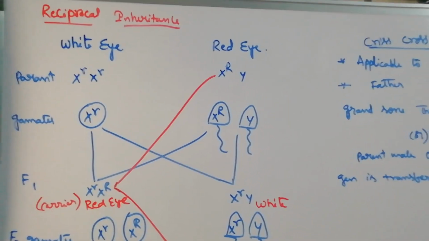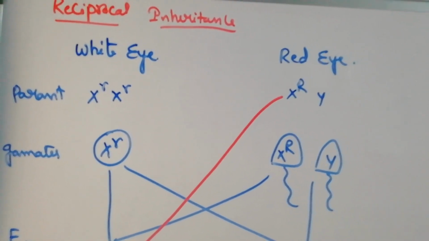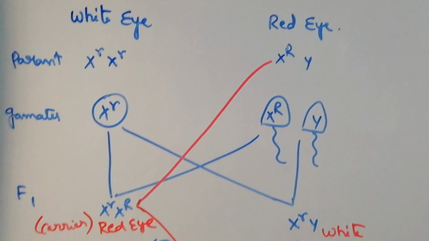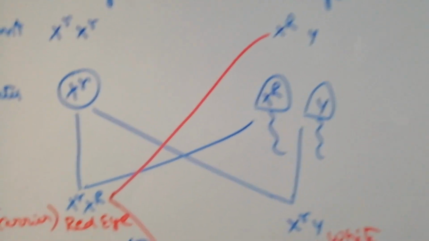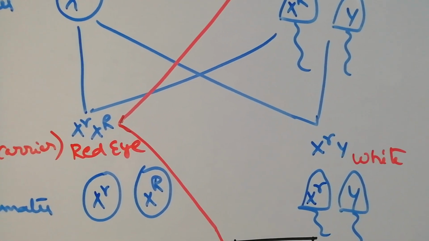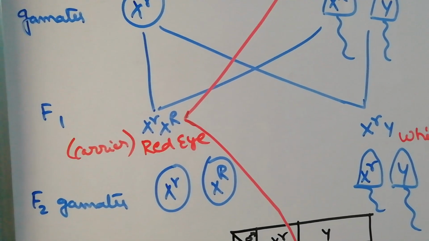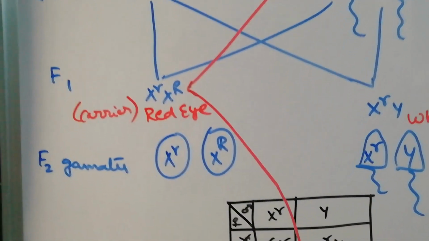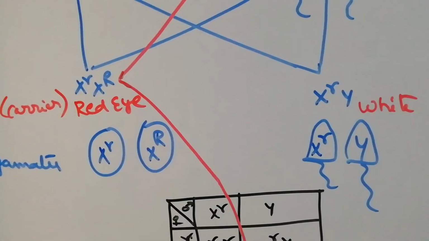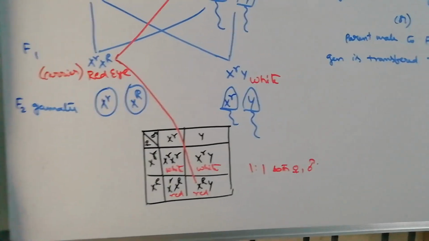So last video we saw reciprocal inheritance. In reciprocal inheritance, a white-eye Drosophila female is crossed with a red-eye male. In the F1 generation, red-eye and white-eye flies are formed: all males are white, all females are red. Coming to the F2 generation, a 1:1 ratio of both males and females is formed.